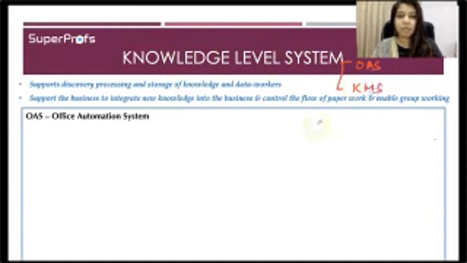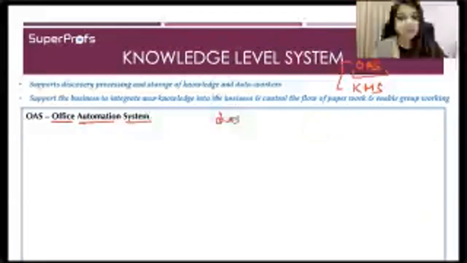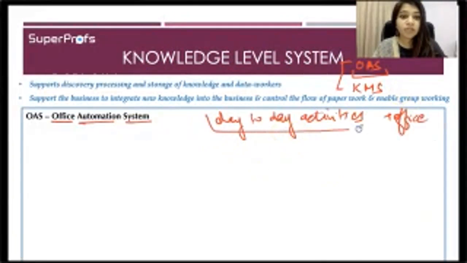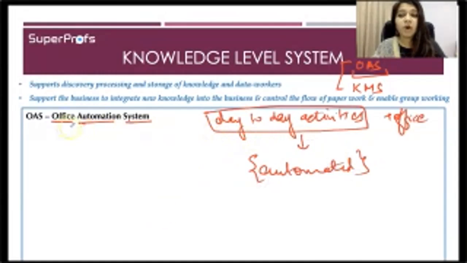Now OAS stands for Office Automation System. So basically all the day-to-day activities which are to be done in an office. Let's say your documentation, paperwork, filing reports, or searching for a particular item, all these activities, when automated, are done by office automation system.